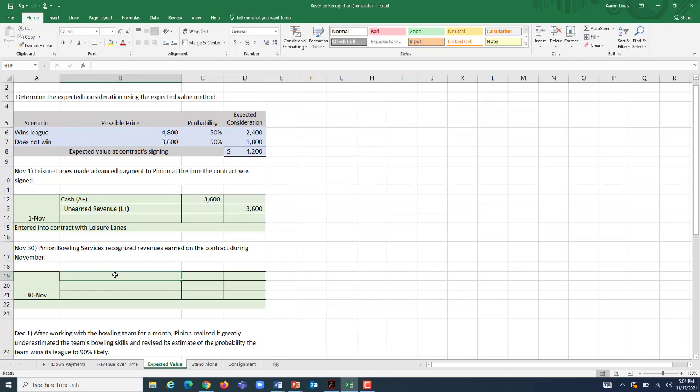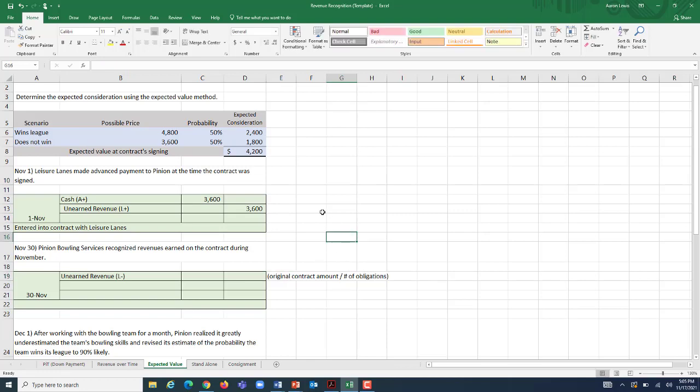So we need to start by decreasing our unearned revenue account. And again, by the nature of this contract, we're providing regular services, regular bowling lessons. The best way to recognize this is straight line. So we would, again, take our original contract amount and divide it by the number of periods, the number of obligations, whatever you want to call it.